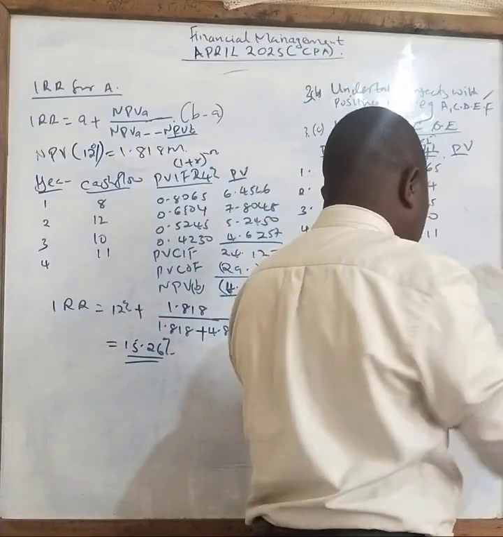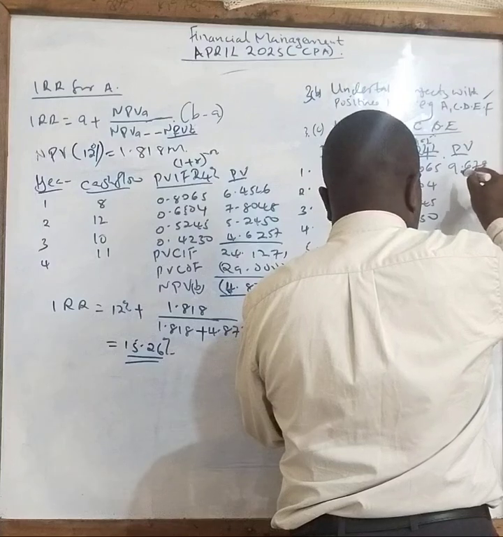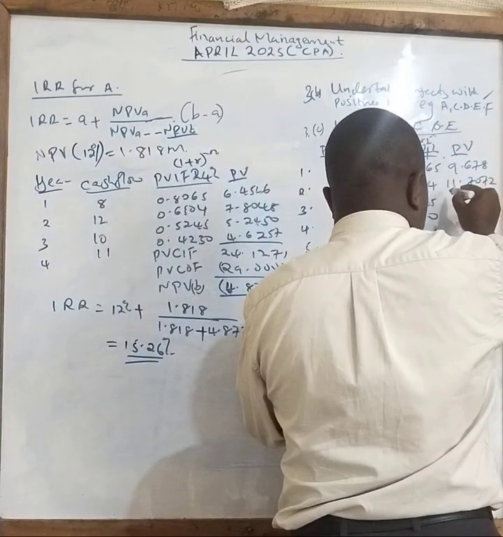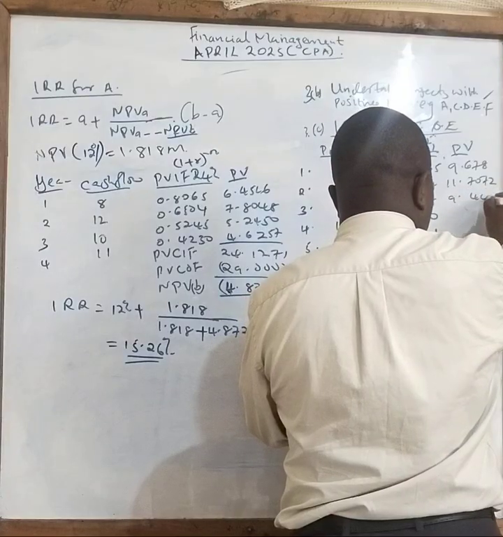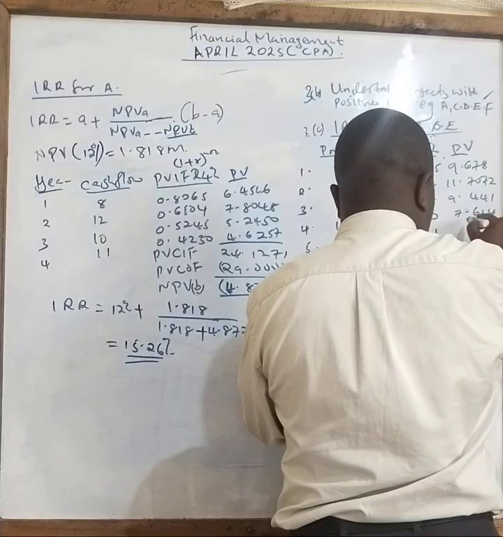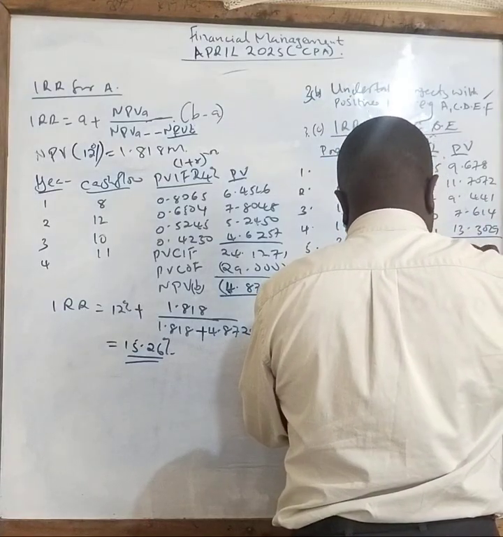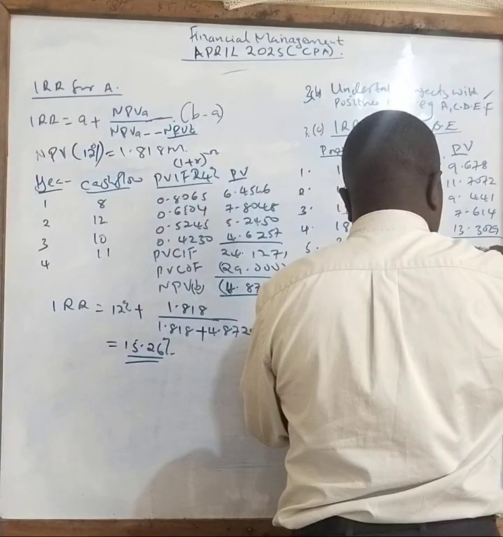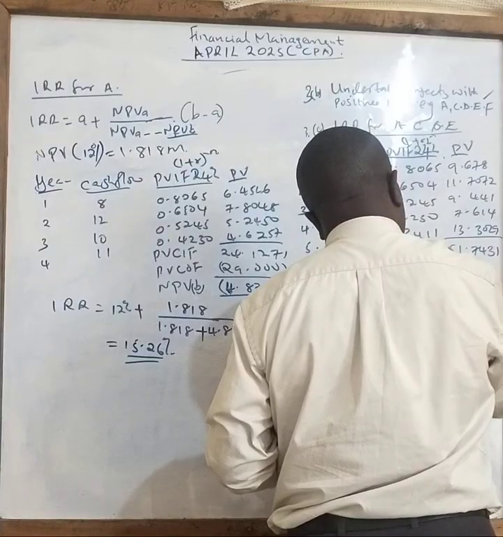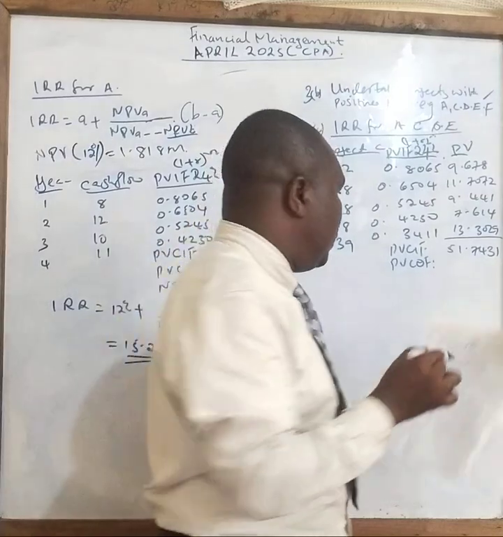So your answer there you get is 9.678, 11.772, then 9.441, then 7.614, and the last one is 13.3029. If you add, you get 51.7431. This is present value cash inflow. What was the present value cash outflow, class? The present value cash outflow was 65 million.